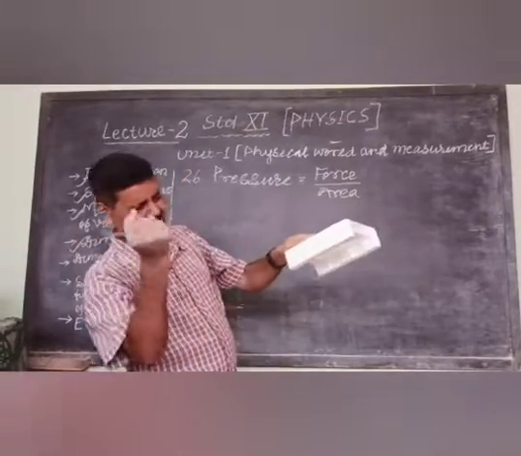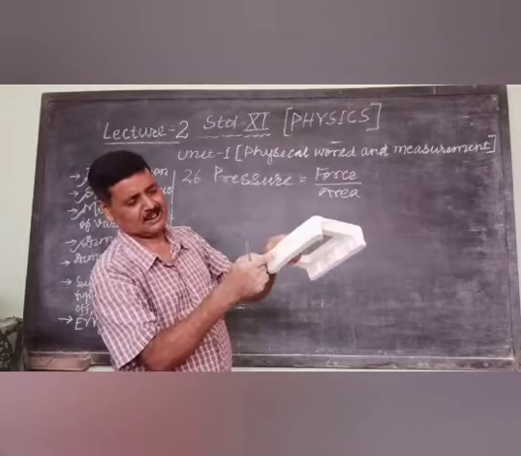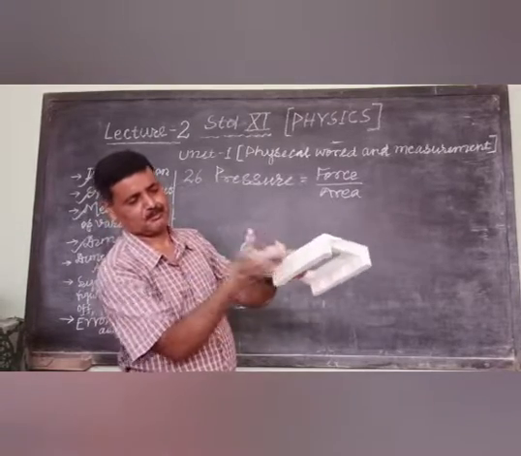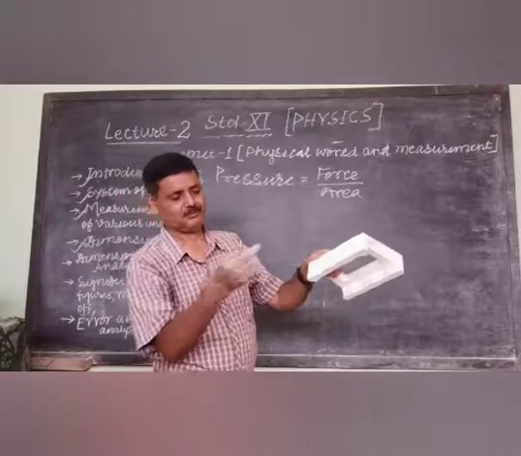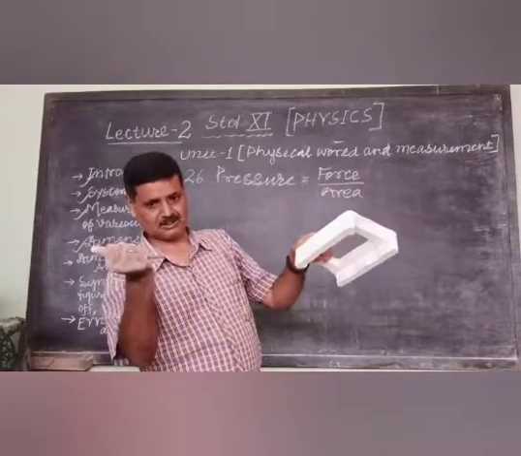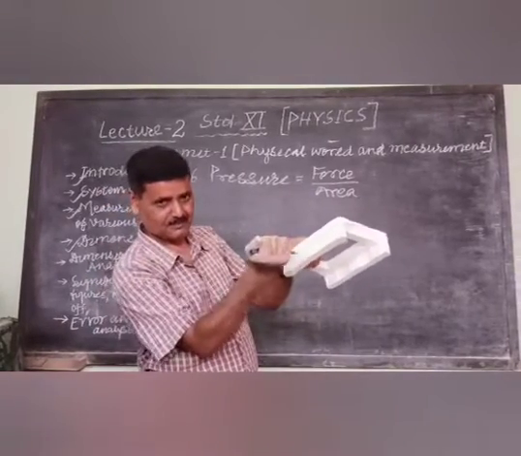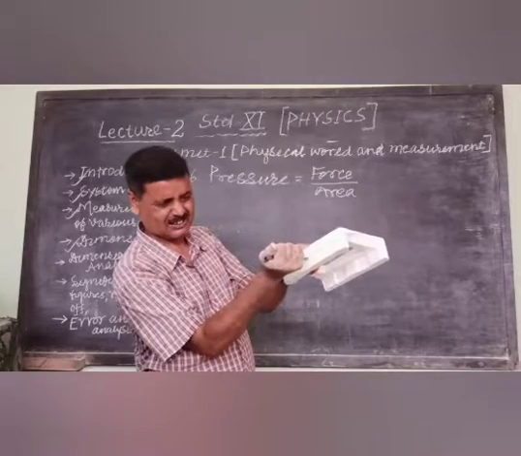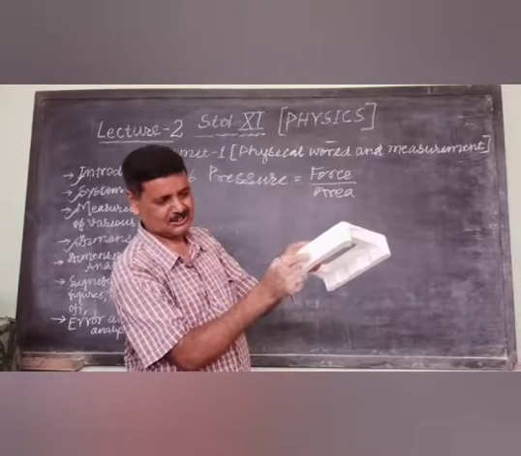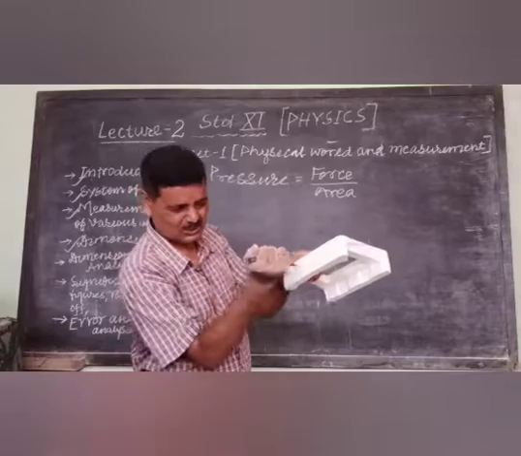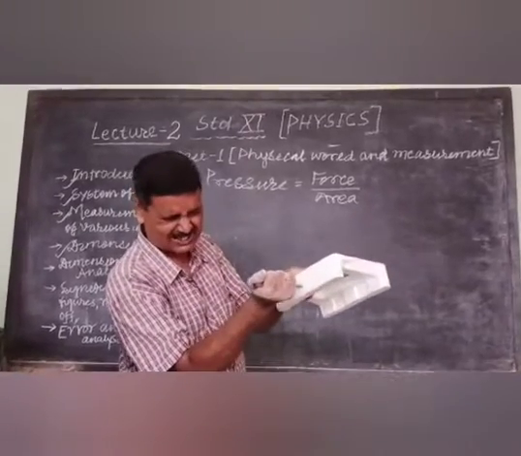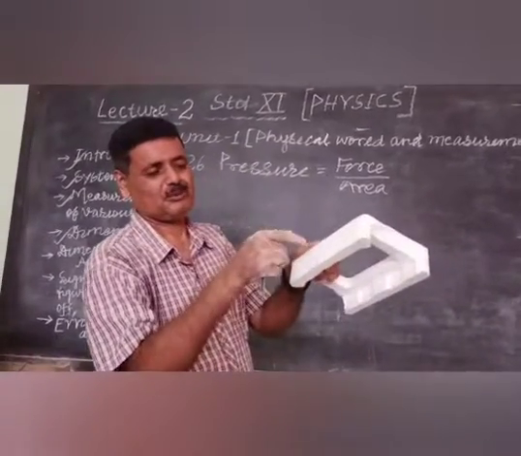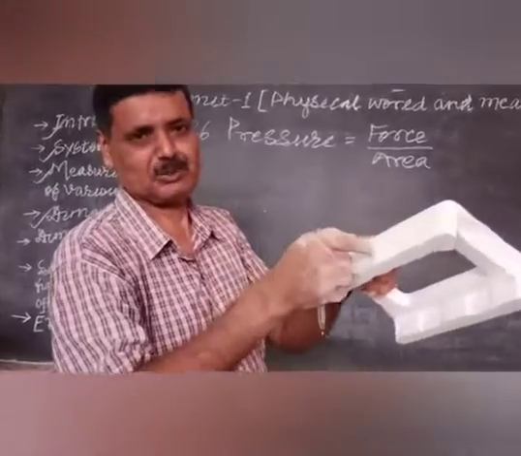Force is applied here. The area involved will be this, but it will be hit by the pen. In this case, this area is minimum. So the pressure exerted by this pen will be maximum at this particular point.